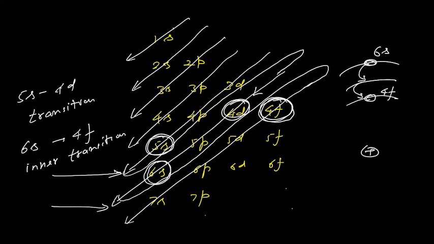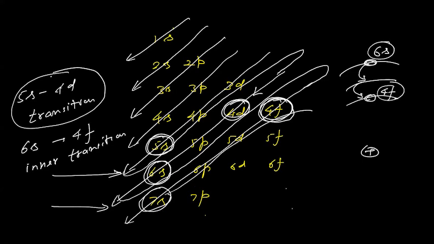Sir, is the number of transitions solely based upon the shell number, sir? The value of n? Value of n. Okay? So from 5th to 4th, this is transition. From 6th to 4th, it is inner transition. So that's why again the name inner transition. Second reason why these elements are called inner transition elements. For transition elements, there is one more reason which I will discuss in next class. So when we say inner transition element, this is the reason for F block elements, that the transition is from 6th shell to 4th shell, or from 7th shell to 5th shell.